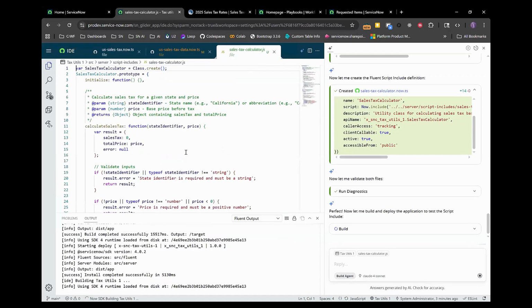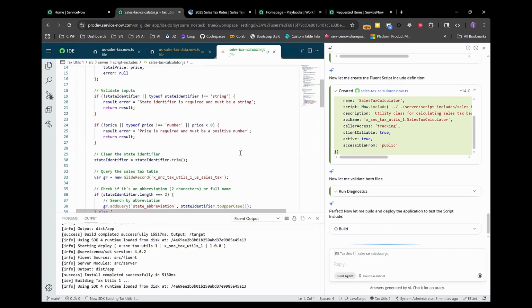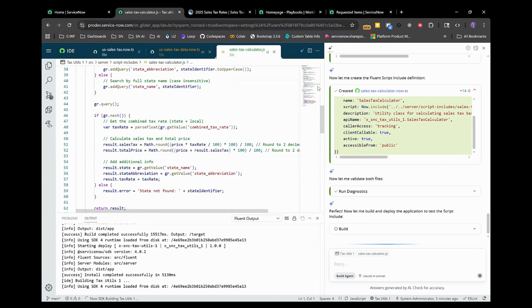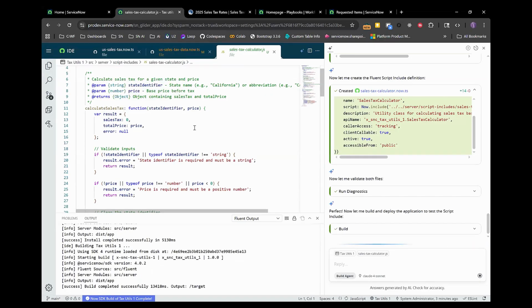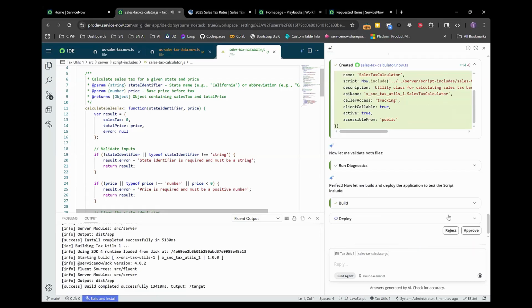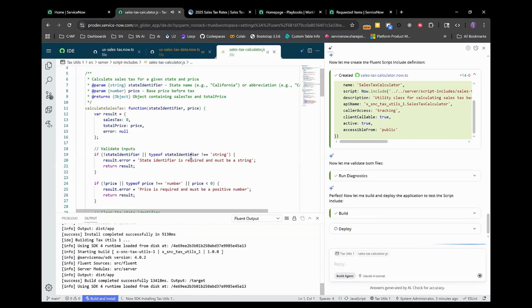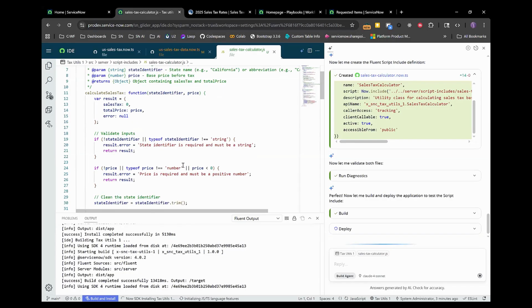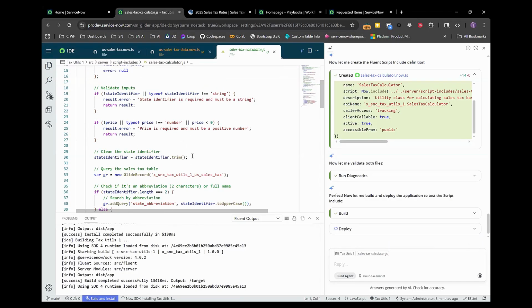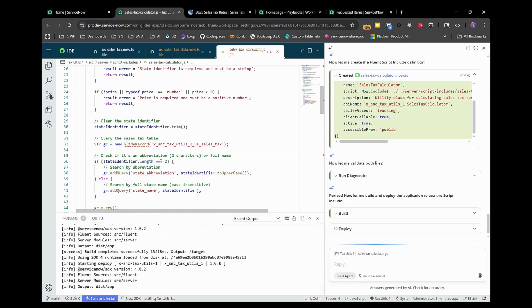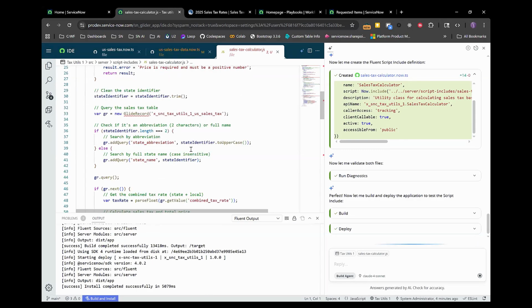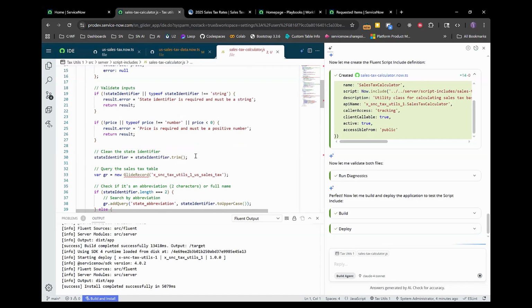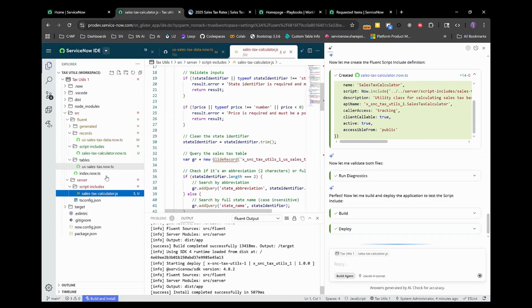All right, let's hide this and see what we got. Okay, so you can see that it is calculating the sales tax, and we have the price, and then it's looking for both the state identifier and then the price. And then it's doing a bunch of kind of helpful things, right? It's trimming, it's uppercasing, it's finding if it's a state abbreviation. So lots of good stuff that it's doing on our behalf just to improve the overall quality and the resiliency of this function. So that's exactly what we want.